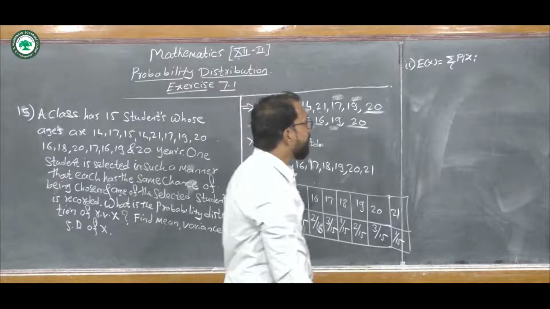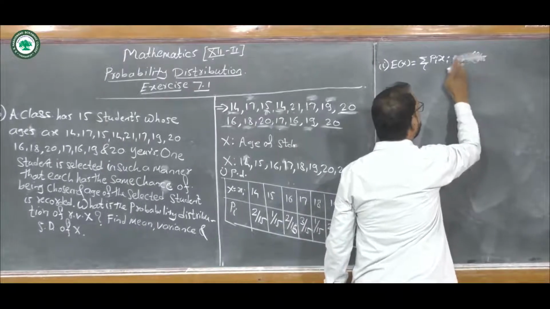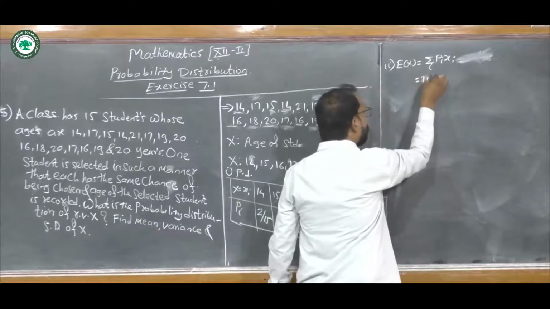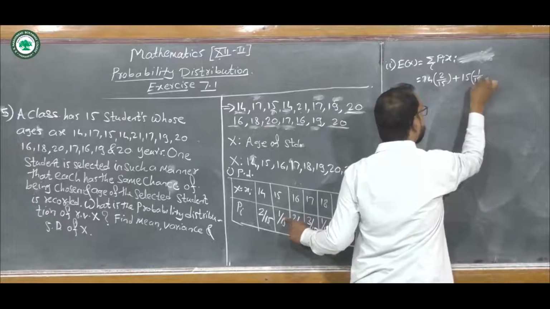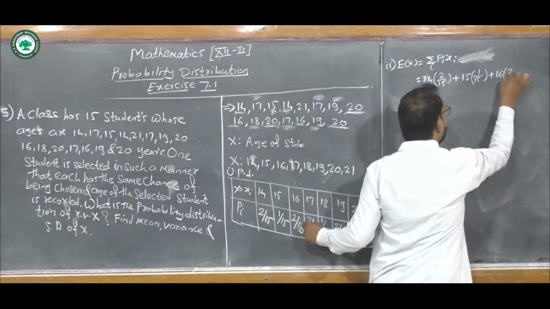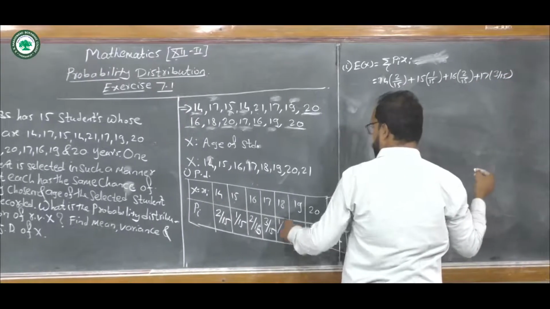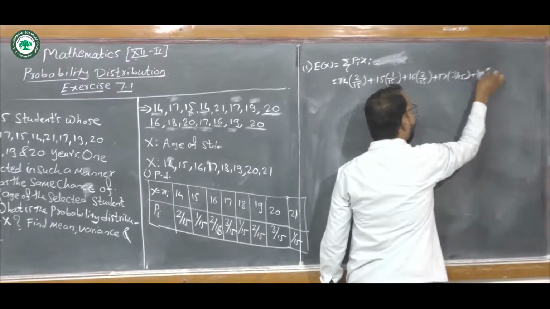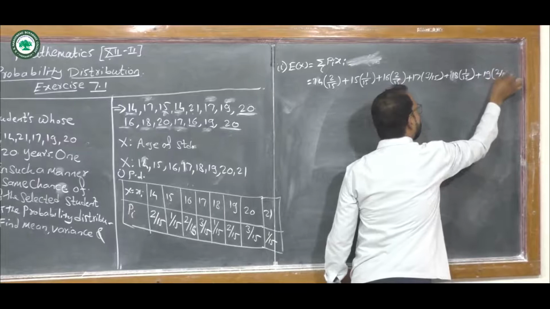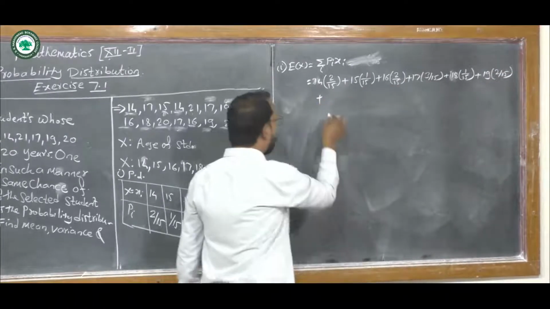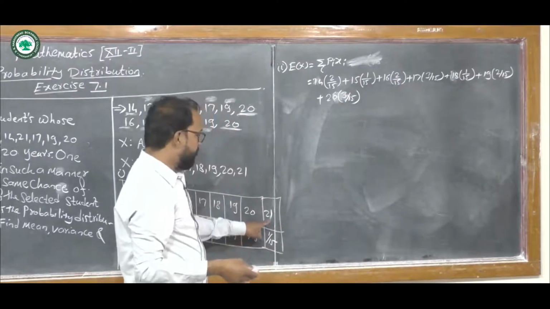Putting these values in the formula, this equals 14 into 2 upon 15 plus 15 into 1 upon 15 plus 16 into 2 upon 15 plus 17 into 3 upon 15 plus 18 into 1 upon 15 plus 19 into 2 upon 15 plus 20 into 3 upon 15 and last 21 into 1 upon 15.